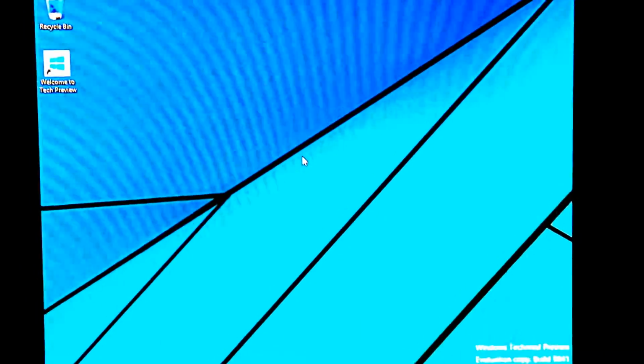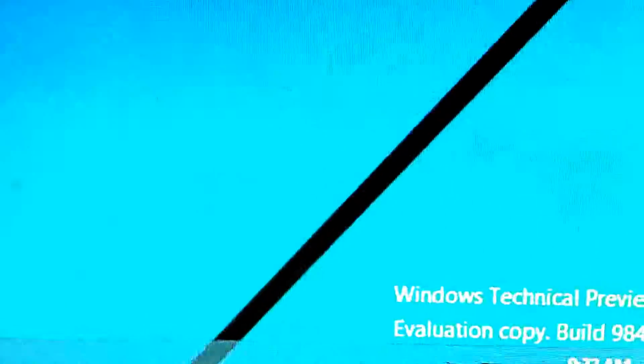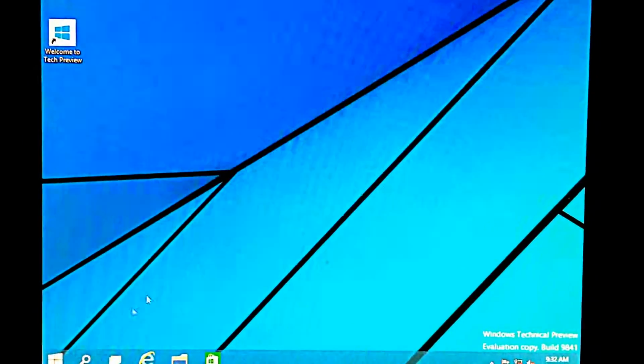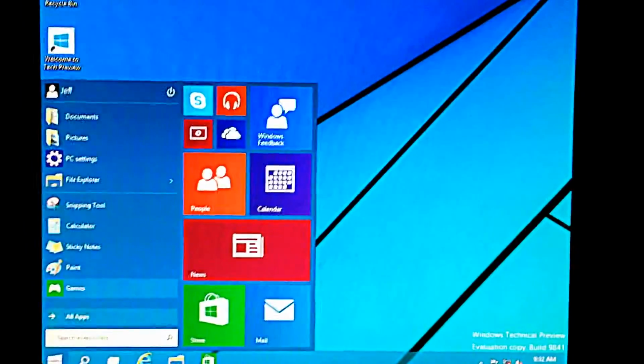Okay, this is showing off what the desktop looks like. As you can see, it is a technical preview. This is build 9841. So this is Windows 10. It'll come preloaded with the Windows preview icon. Some of the other things you'll notice is Microsoft has brought back the start bar. Now this is actually really cool.